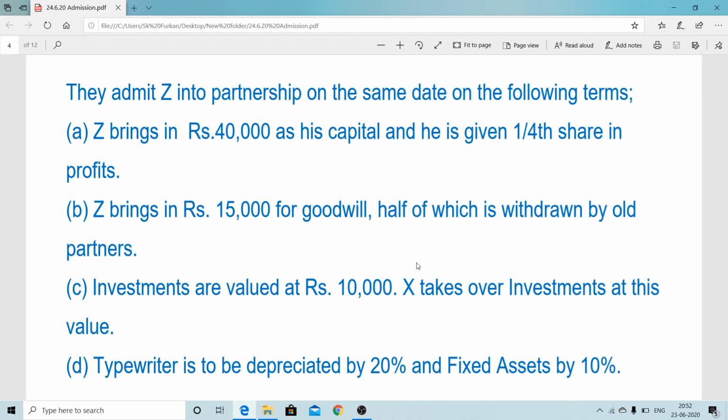There is an idea from class 11 that if any asset is taken over, then what will be the entry? The partner's capital account debit to that asset. Here, therefore, the entry will be X capital account debit to investment account.